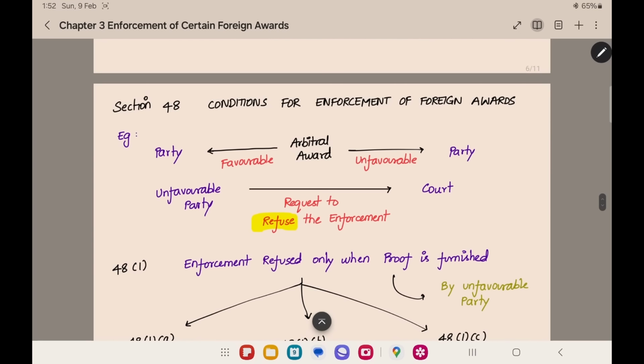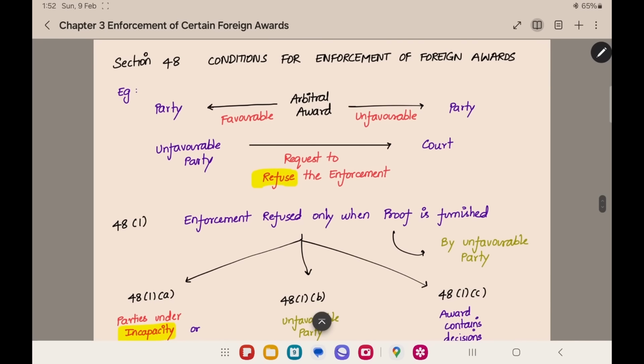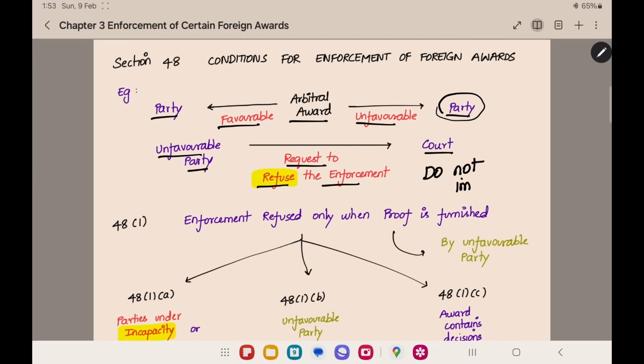The next section is section number 48, conditions for enforcement of foreign award. Under what grounds the foreign award cannot be enforced, those conditions are given here. For example, when there is an arbitral award, it will be favorable to one party and unfavorable to another party. Now, the unfavorable party can make a request to the court for refusing the enforcement. He will tell the court not to implement the award. For that, he should state some reasons. What are the reasons? That is given here.